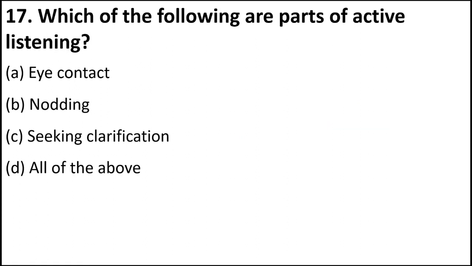Which of the following are part of active listening? Eye contact, nodding, seeking clarification, or all of these? So active listening is eye contact because it tells the speaker that the receiver is understanding. Nodding also, because you are sending feedback. Seeking clarification, if there is a doubt from the students or the listeners' end, the speaker understands, okay, they are understanding something, that is why they are asking a doubt. So all of these are a part of active listening.